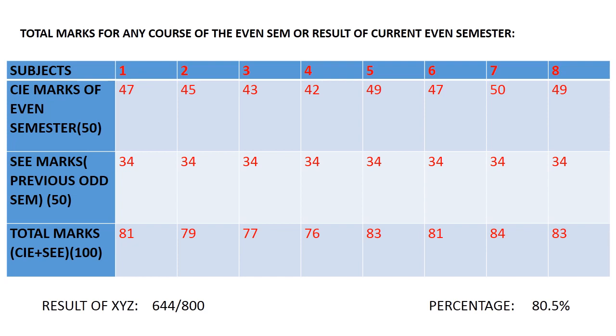81, 79, 77, 76, 83, 81, 84, 83. So if you add all these things, we'll get the 644 as the total marks out of 800. The percentage is 80.5. So 80.5 is the percentage of the candidate who is promoted already, even though he remained absent in the art semester for one subject. So this is what the VTU grade calculation or the VTU result of the student who is expecting result of this particular current semester already promoted.